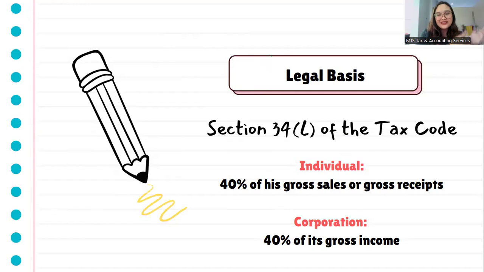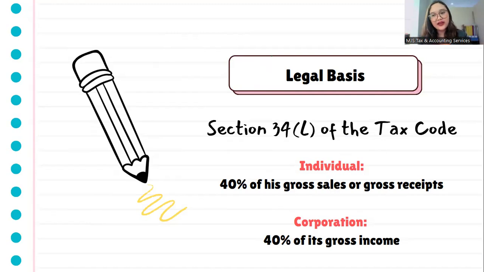Okay, so if you are an individual taxpayer, meaning to say you are self-employed or a sole proprietor, or you are a registered professional, a freelancer, and you want to use OSD, then your 40% deduction, optional standard deduction, will be based on your gross sales or gross receipts, as the case may be. So gross sales, if your business is into selling products or selling goods.